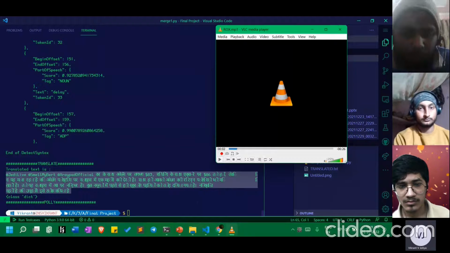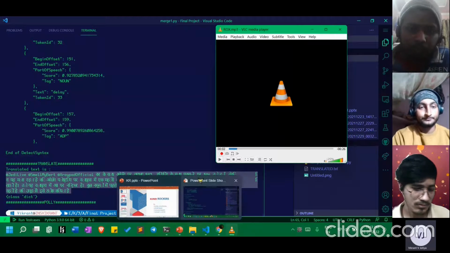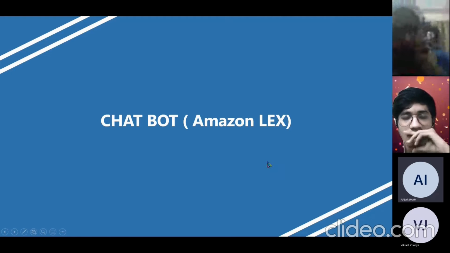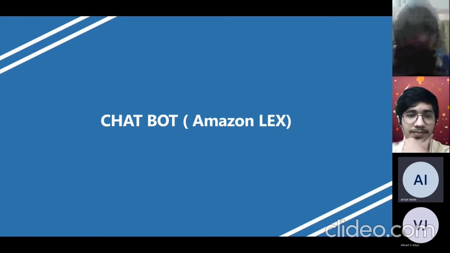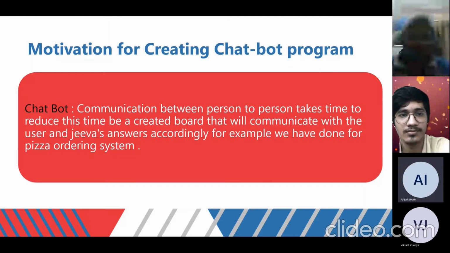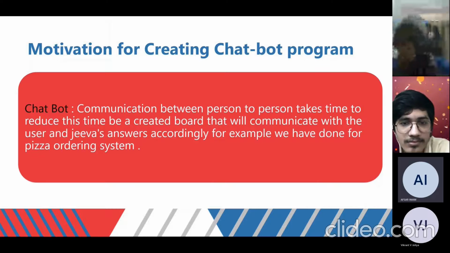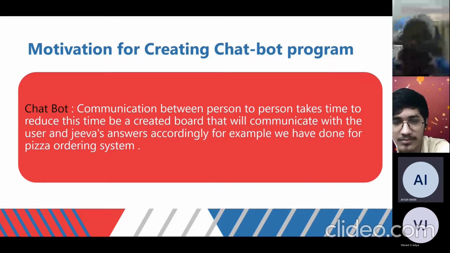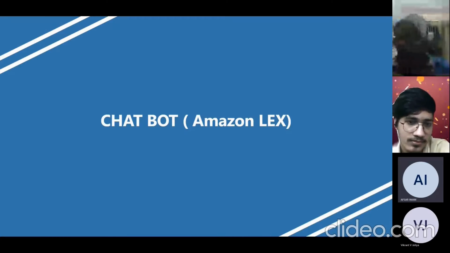Now the last part, the chatbot, will be explained by Mr. Imam. Hi everyone. In this presentation, I am going to talk about a chatbot using Amazon Lex. First, we will learn what Amazon Lex is. Amazon Lex is an AWS service for building conversational interfaces into applications using voice and text.